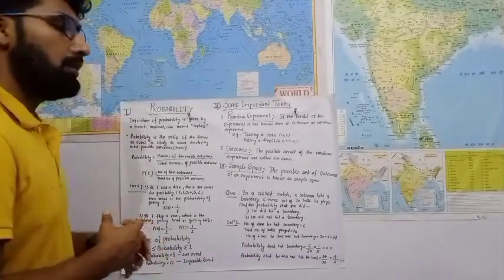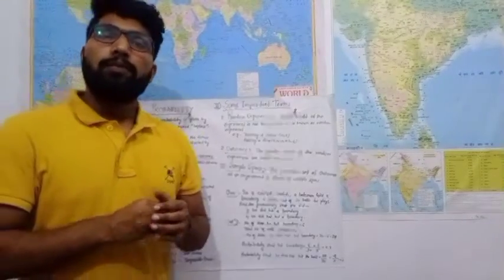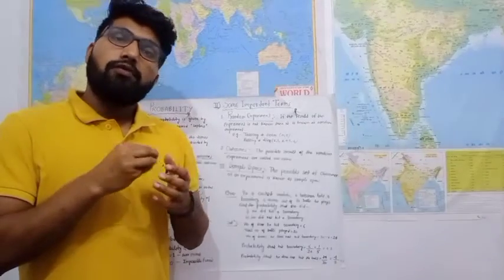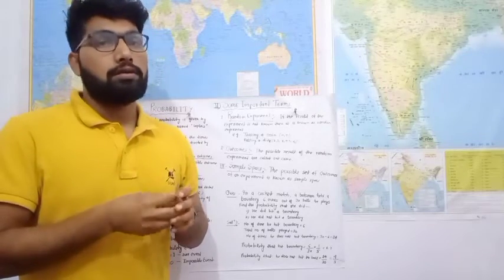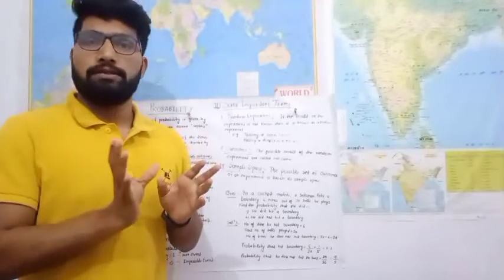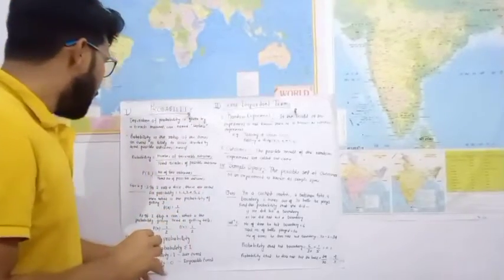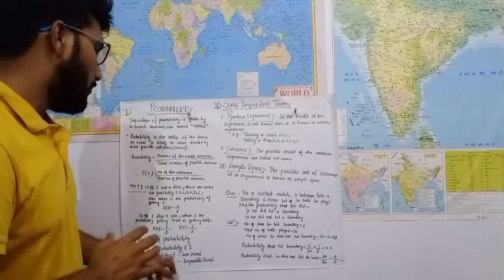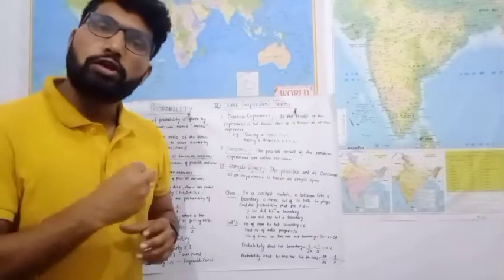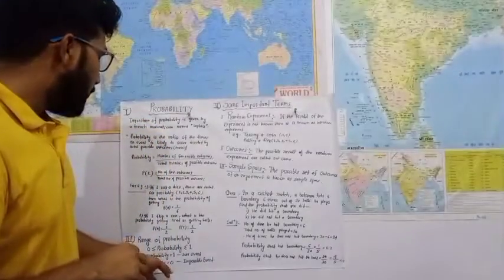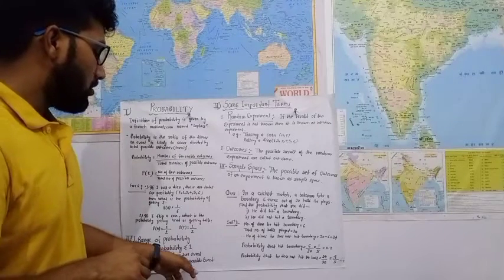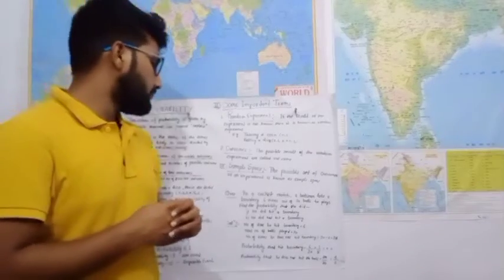The next part of this chapter is the range of probability. The range of probability is between 0 and 1. The probability can be equal to 0 or equal to 1. If the probability is equal to 1, this is the maximum probability, and it is also called a sure event. And if the probability is 0, this is the minimum probability, also called an impossible event.